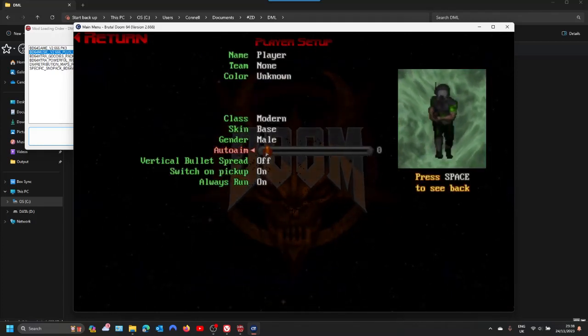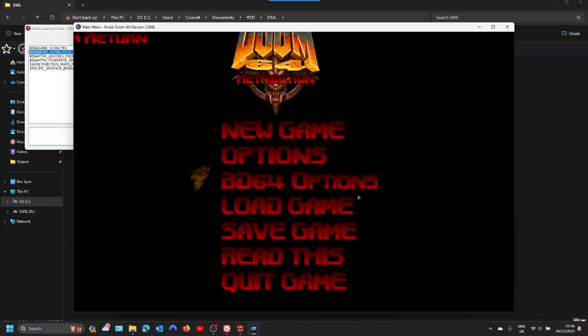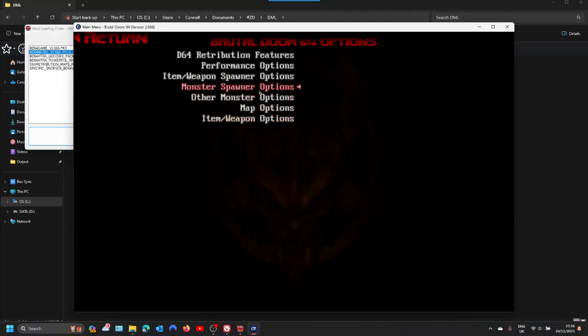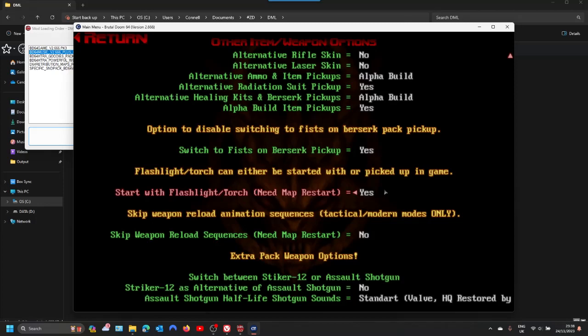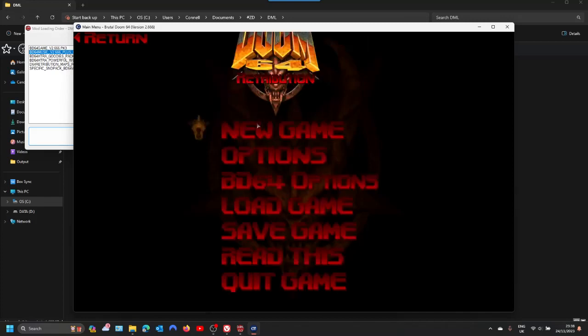Auto aim's already off, so you just leave it off. Just reconfigure your Doom 64 options again. You might want flashlights or any other extras, or if you just want default, you can just leave it on default.